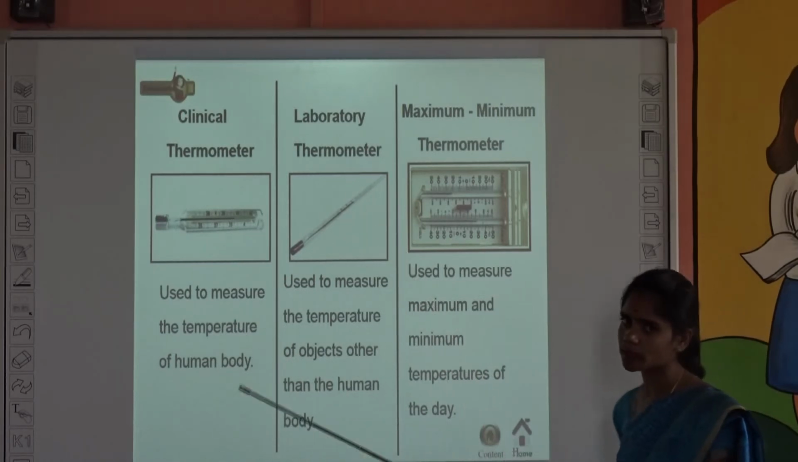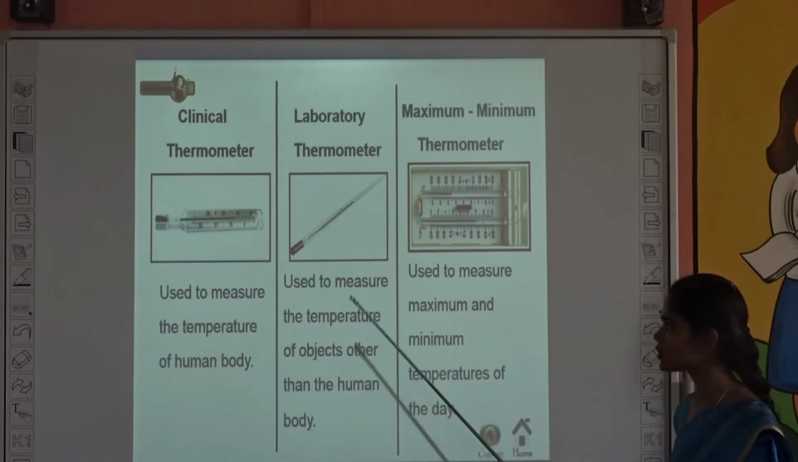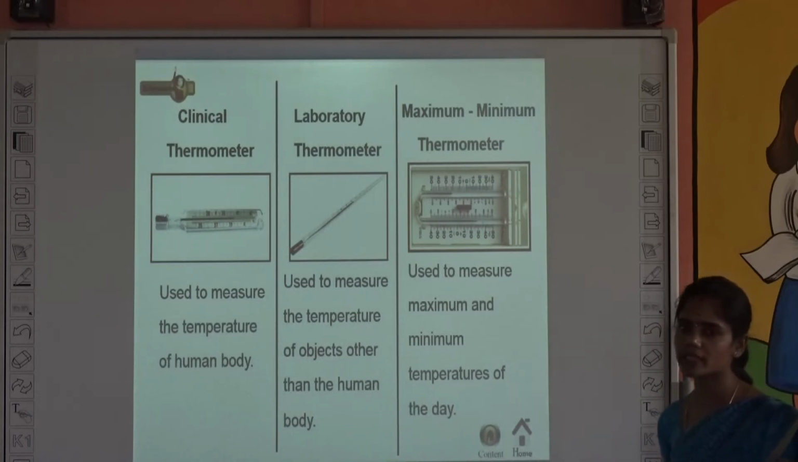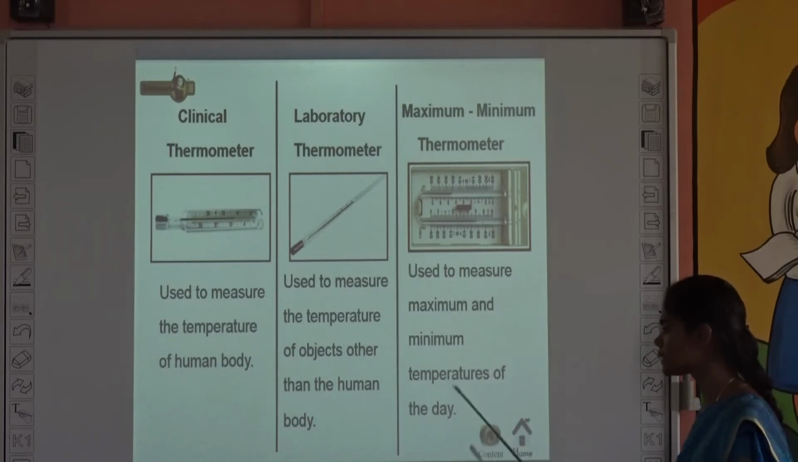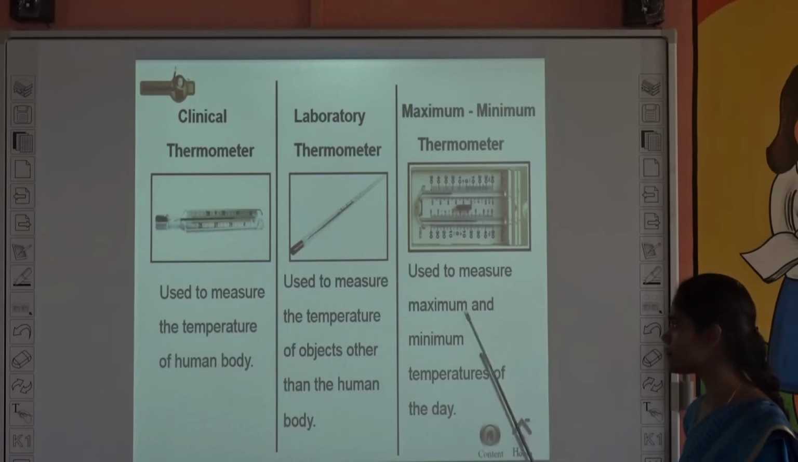And laboratory thermometer, it is used in the science lab. What is the use of this? It is used to measure the temperature of an object other than the human body. For example, temperature of hot water. We can use this laboratory thermometer to measure the temperature of hot water. And maximum minimum thermometer is used to measure maximum and minimum temperature of the day. We can use this in weather forecasting.